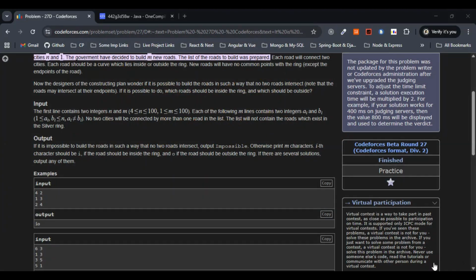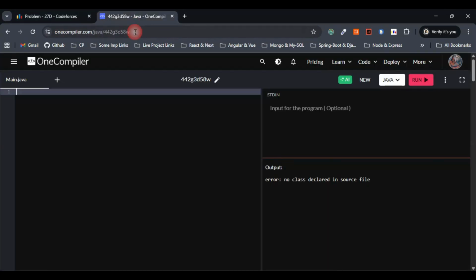Now, as we are completely familiar with the approach and the complexities part, we are good to write the code. Let's start writing the code. First, we will be making use of fast input and output, so let's import the input output package.